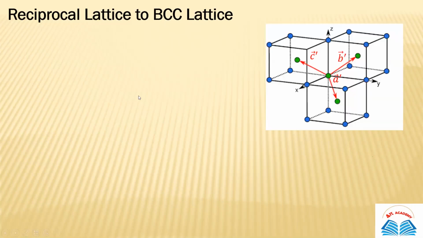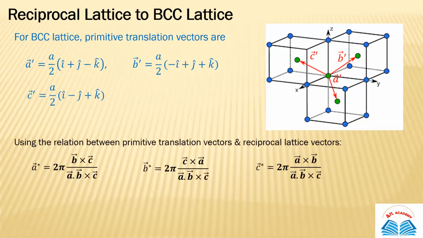So now quickly we will talk about the reciprocal lattice of BCC lattices. I'm not going to give you the details about how we convert this, but I'm just telling you the main thing. This is your BCC, and we took here 3 unit cells of BCC, and the primitive translation vectors for BCC lattices are these.